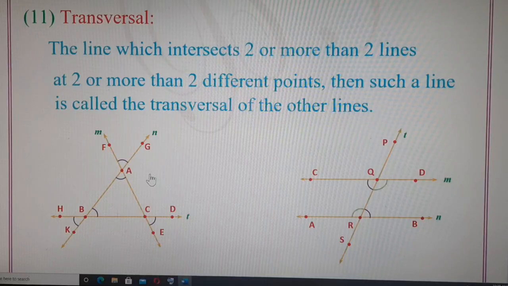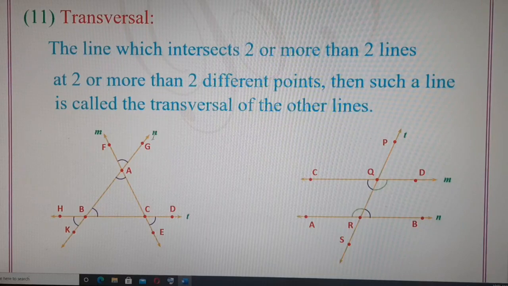Children, if you observe very carefully, line M is intersecting line N at point A and it is intersecting line T at point C. So we can say line M is intersecting line N also and it is intersecting line T also, but they are intersecting at two different points, point A and point C. So line M is the transversal of the other two lines, line N and line T, because line M is intersecting the other two lines at two different points.